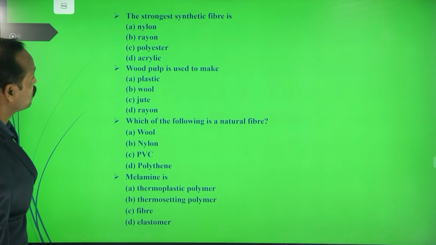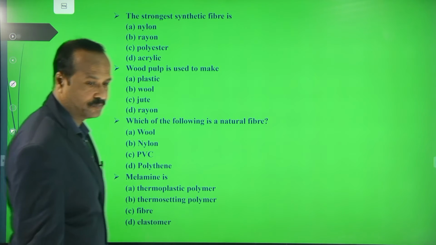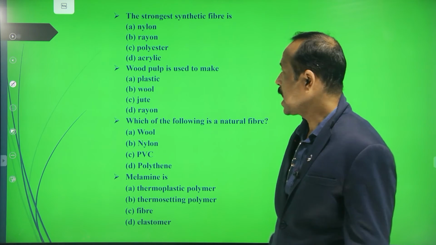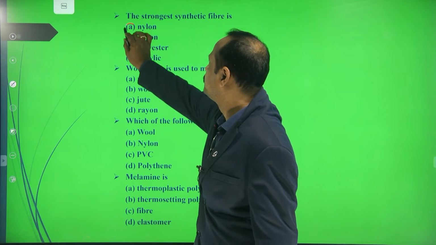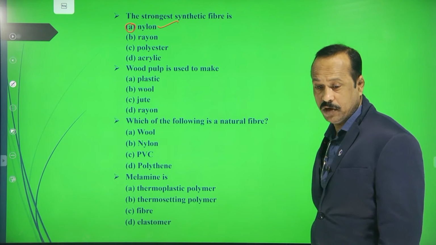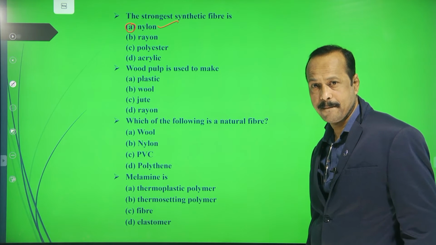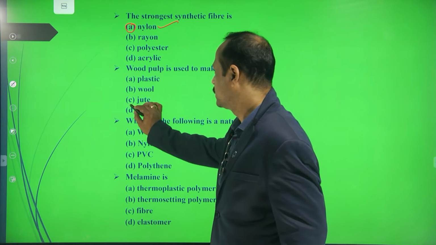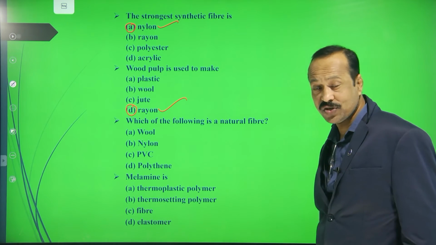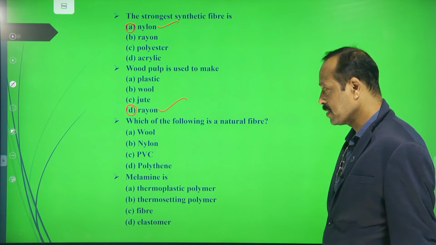Now the strongest synthetic fiber is what? Nylon, rayon, polyester, acrylic. Nylon. Good. Wood pulp is used to make rayon. Say it loudly. Which of the following is a natural fiber? Natural fiber is naturally available from plants and animals. Which one among these?